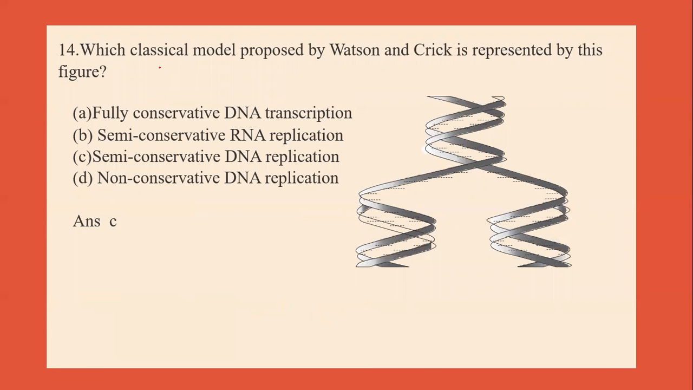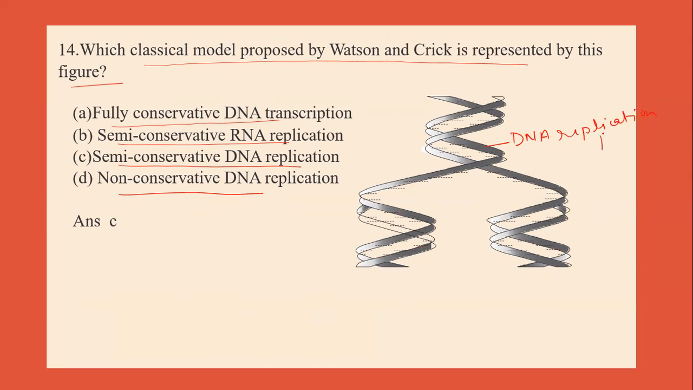Now, next question is which classical model proposed by Watson and Crick is represented by the figure? First, fully conservative DNA replication, second, semi-conservative DNA replication. Third is semi-conservative DNA replication. Fourth is non-conservative DNA replication. Now, this is the diagram of the DNA. This diagram represents the DNA replication.